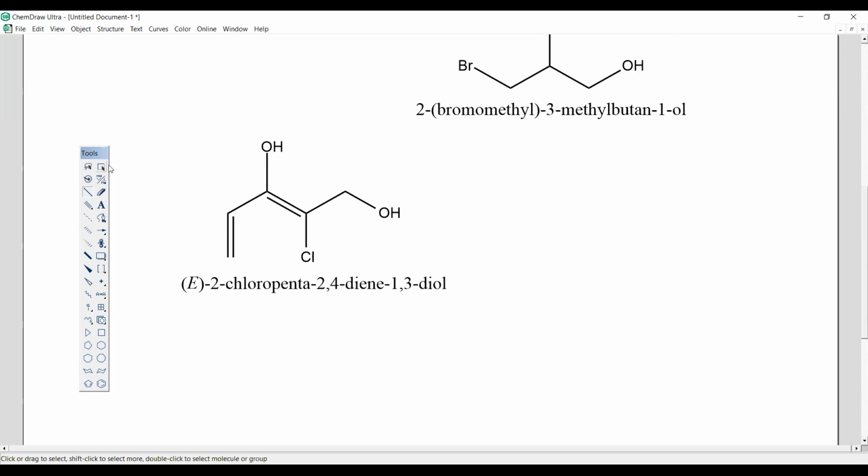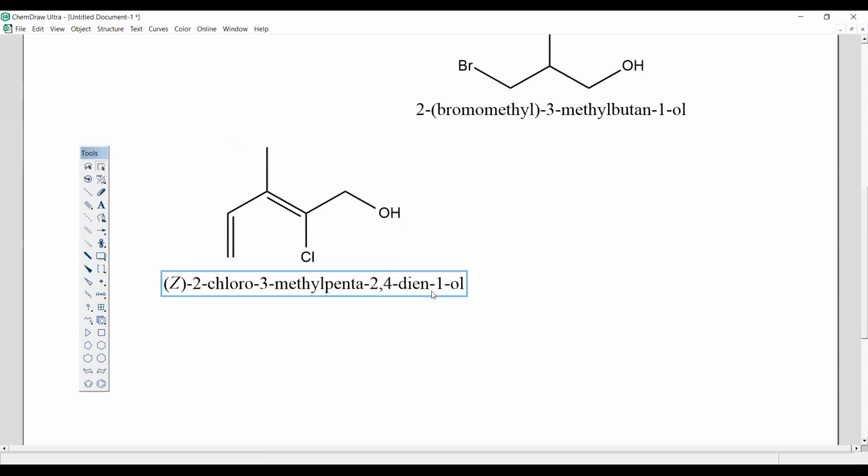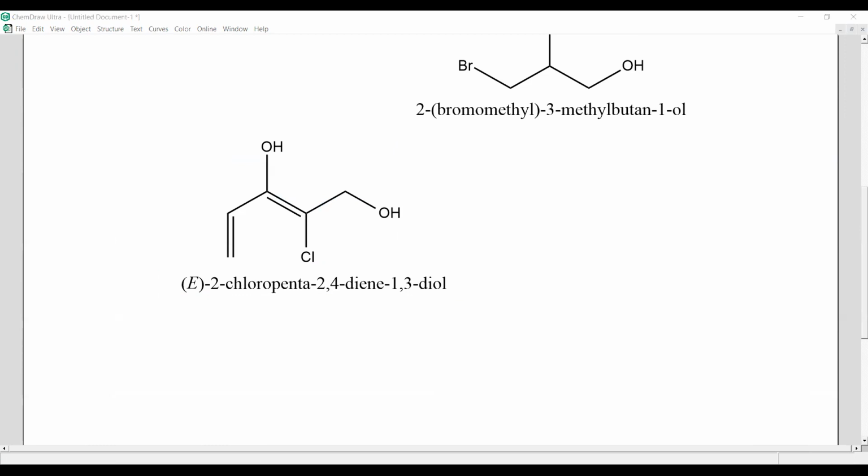Now if I remove this OH, see, that ENE is also gone. Yes, sir. If I add this OH, now this ENE is again there. All of you, can you see that difference? Yes, sir. So this is the small difference that you have to keep in mind. This is only English, not an IUPAC normal feature. Since it is starting from D here, you will write penta. Since it is starting from D here and not a vowel, you have to write E here. Okay, so please write a note.